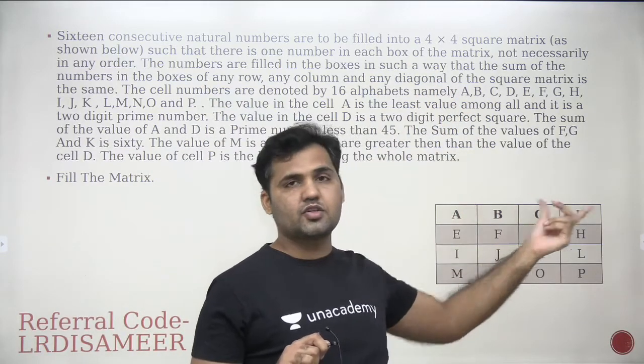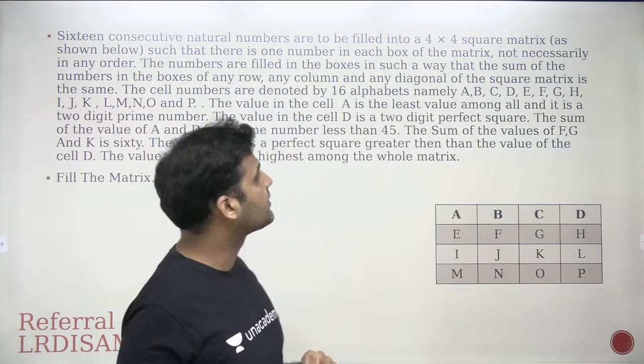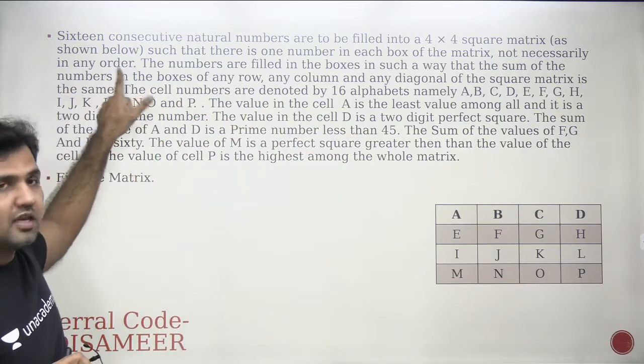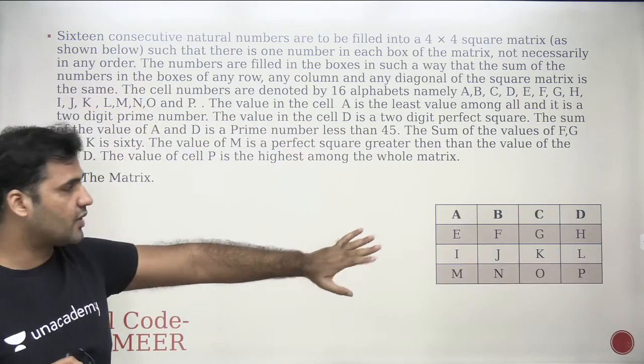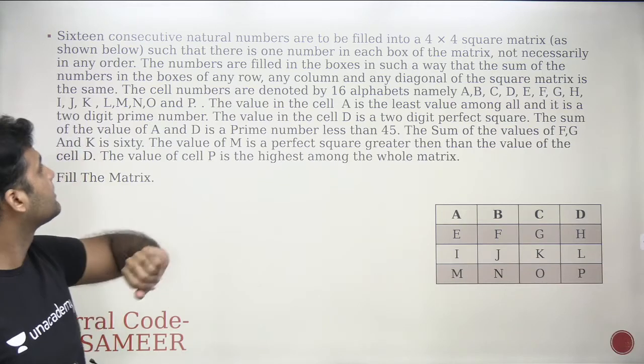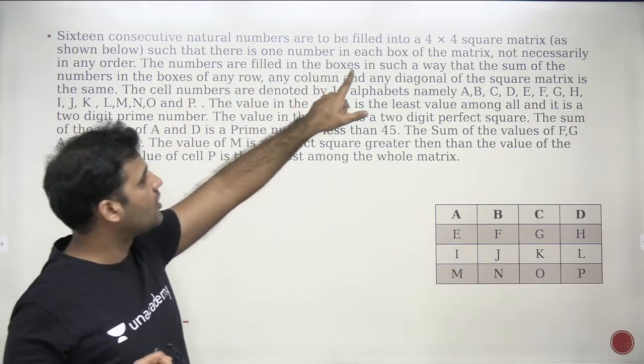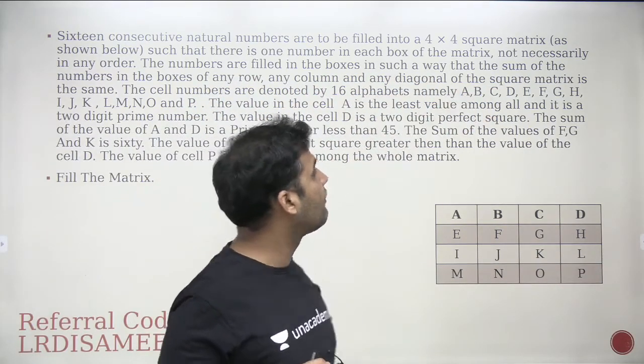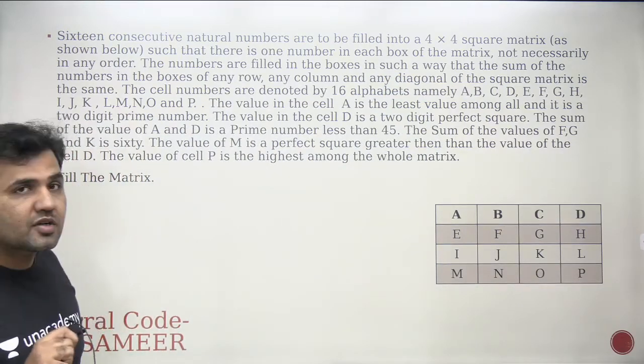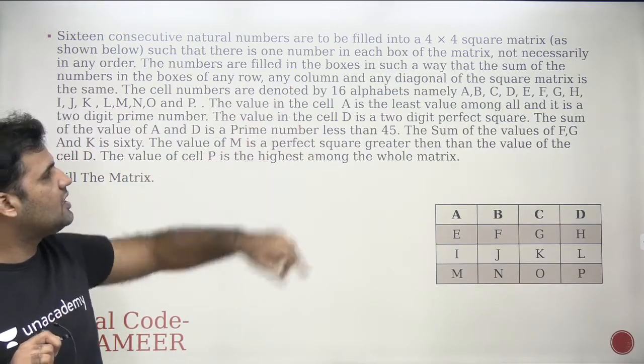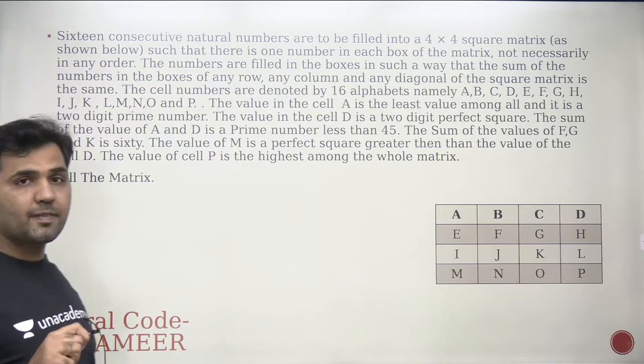Every cell should be filled with one number, not necessarily in any order. There's no fixed order given here. The numbers are filled in the boxes in such a way that the sum of the numbers in the boxes of any row, any column, and any diagonal of the square matrix is the same.